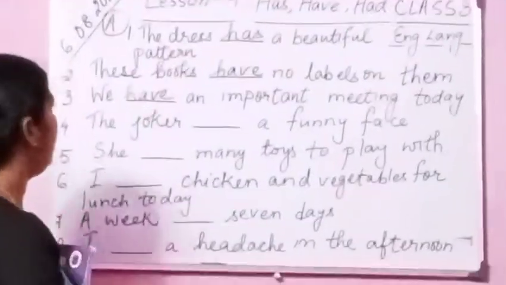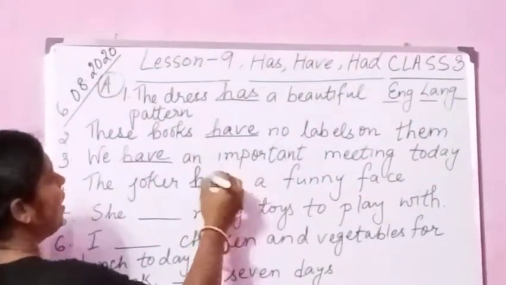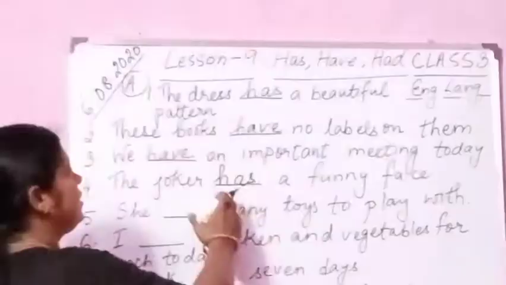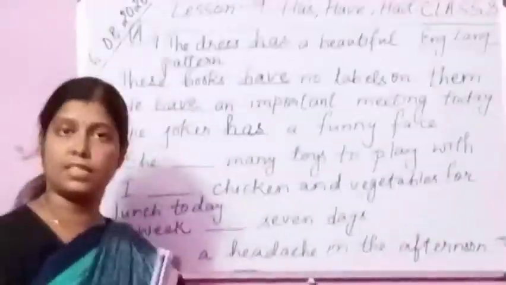Okay. So now let us come to number 4. The joker has a funny face. Same here. Why are we using has here? Because the joker, the subject, is singular. So we are using has here. The joker has a funny face. Now this sentence, we are doing in the present tense.